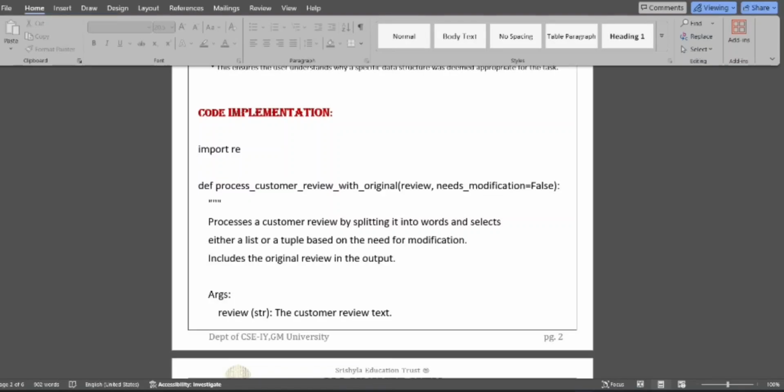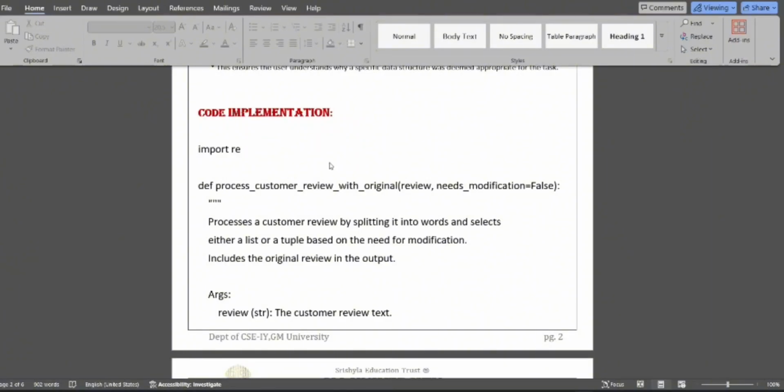The arguments are review, the customer review text, and needs_modification, a boolean. It takes a boolean flag needs_modification; if true, a list will be used, otherwise a tuple.